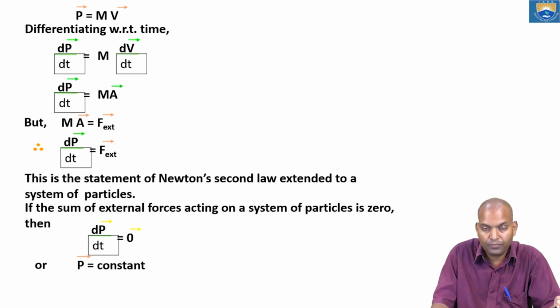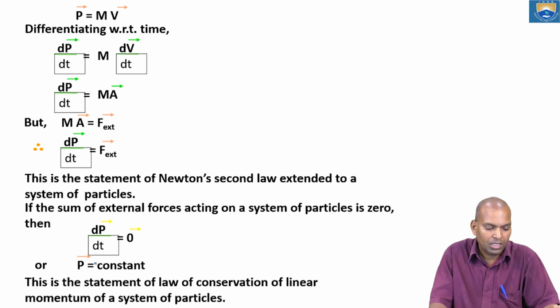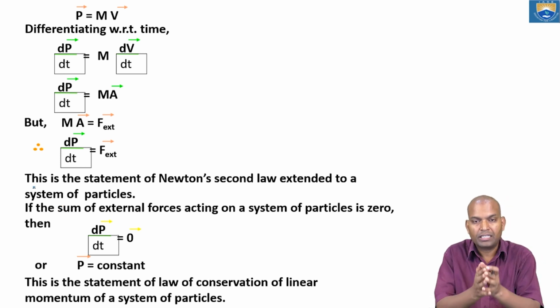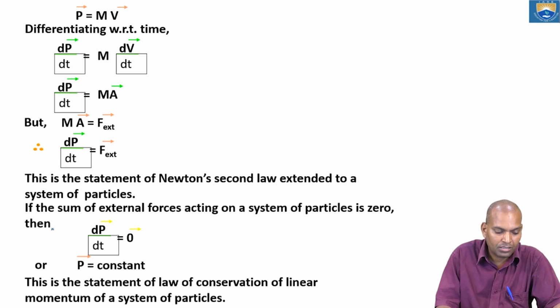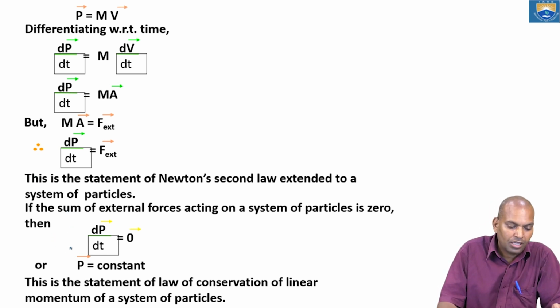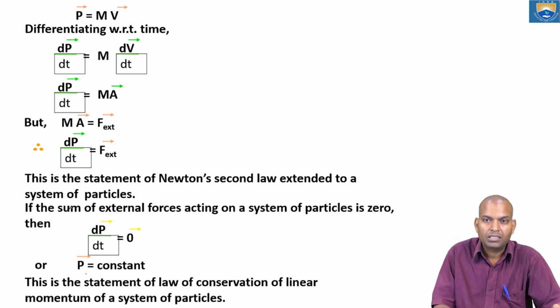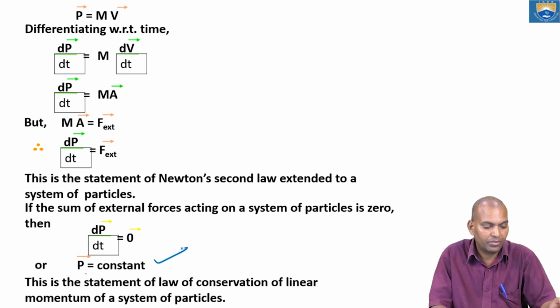Now if the external force on the particles is 0, that is dP by dt equals 0, then what will happen? P becomes a constant. When P equals constant, that is, if the sum of external forces acting on the particles is 0, then the momentum of the particles is constant. What is the meaning of this? This statement indicates the law of conservation of linear momentum of a system of particles.